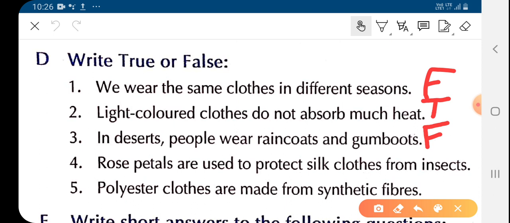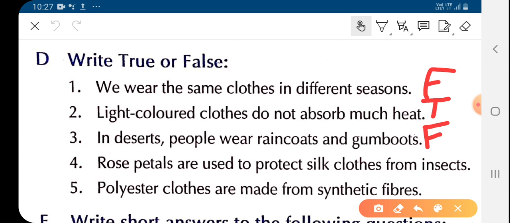Now rose petals are used to protect silk clothes from insects. Children, rose petals are used to protect silk clothes from insects. Is it true? No. Which petals are used?